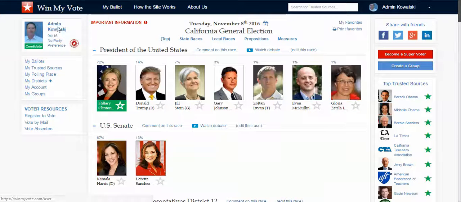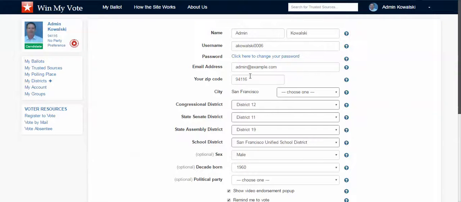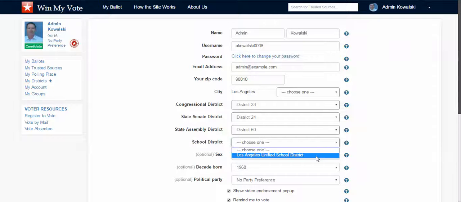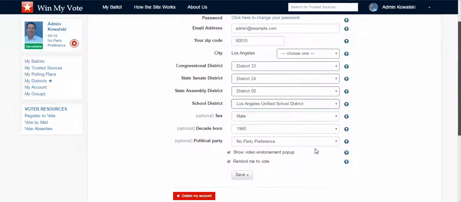I'll have to switch my zip code here and become a voter in Los Angeles, and you can only do one at a time. And these right here are typically auto-populated, but when you switch your zip code, you have to go in and manually change them. But I'll hit save.